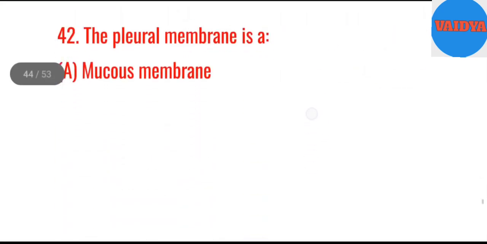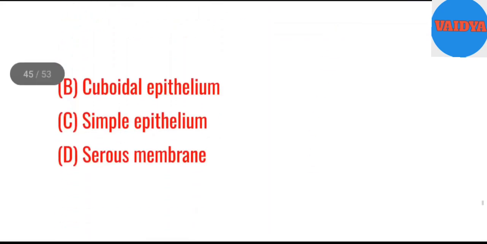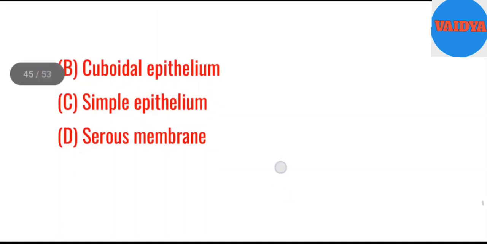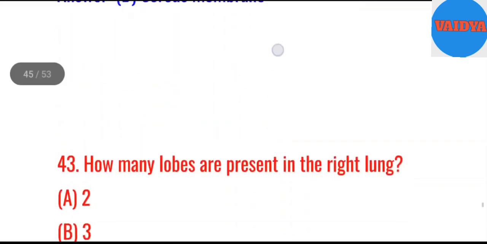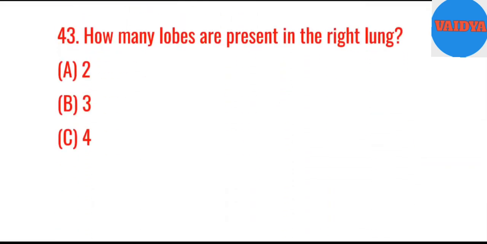42. The pleural membrane is a mucous membrane. B. Cuboidal epithelium. C. Simple epithelium. D. Serous membrane. Answer. D. Serous membrane.